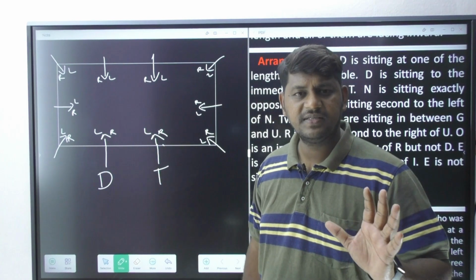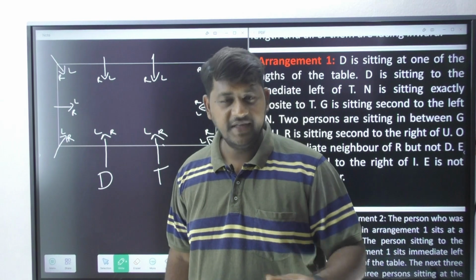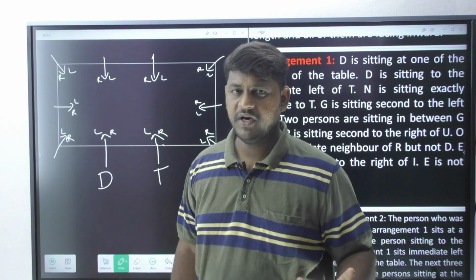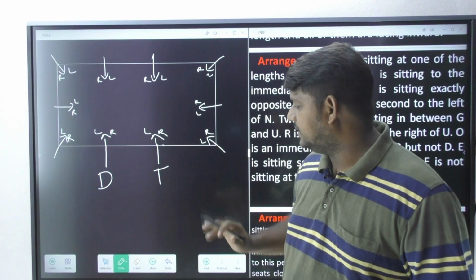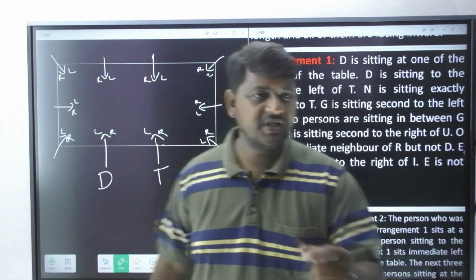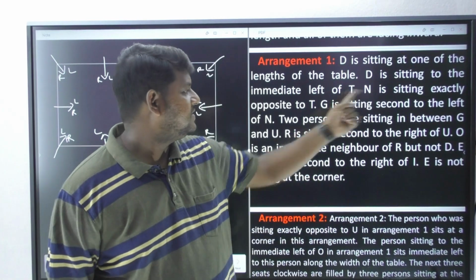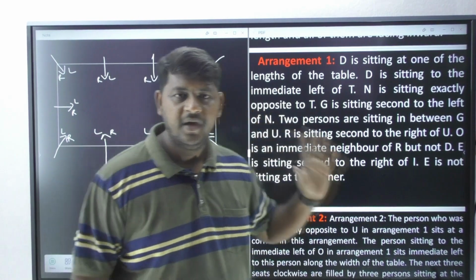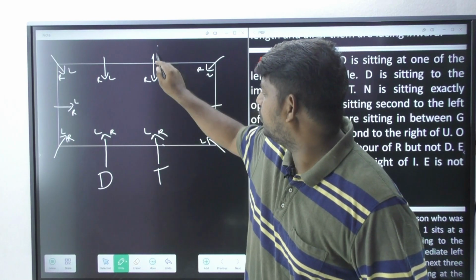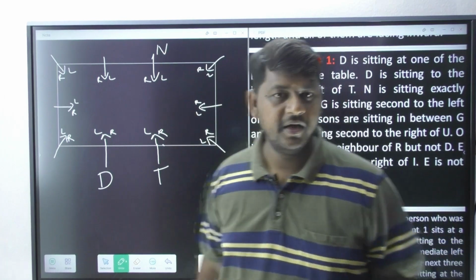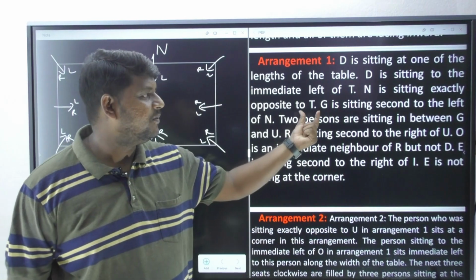Even if immediate is given or not given, it doesn't matter for us. It's always immediate only in the rectangular arrangement. Now, what is the next information? N is sitting exactly opposite to T. Exactly opposite to T, this is the position where I have to bring N, correct? Right.